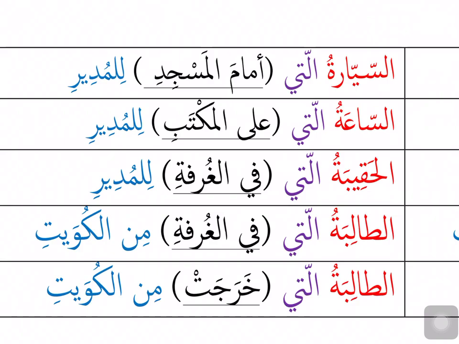At-talibatu allati fil ghurfati min al-Kuwaiti. At-talibatu is the mubtada, allati is the sifa. Fil ghurfati is silatul mawsul for allati. Min al-Kuwaiti is jar majroor, shibu jumla khabar. The student who is in the room is from Kuwait. At-talibatu allati kharajat min al-Kuwaiti. At-talibatu is the mubtada, allati is the sifa, kharajat is the jumla fi'liya, a verbal sentence, which we haven't done. Min al-Kuwaiti is the khabar of this sentence, jar majroor, shibu jumla khabar. The student who went out is from Kuwait.